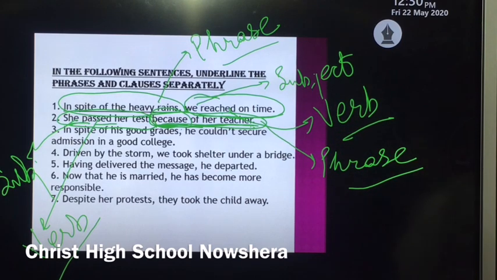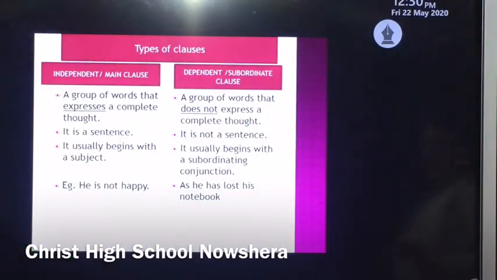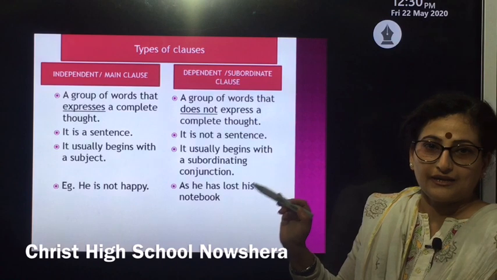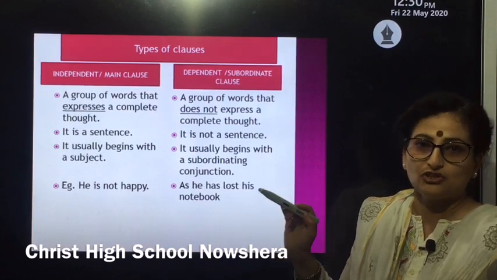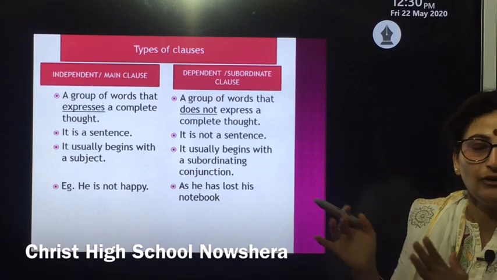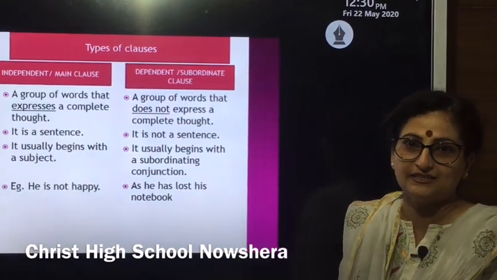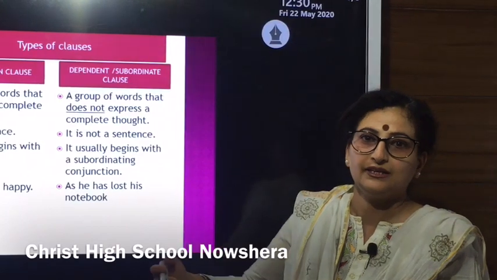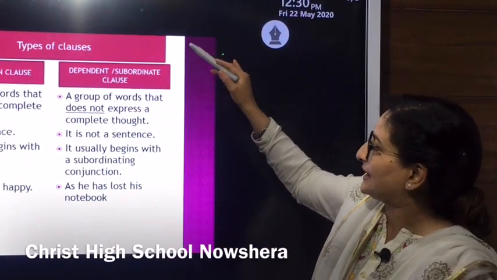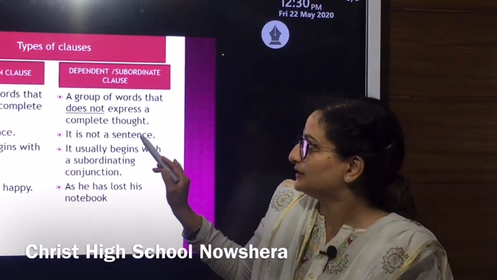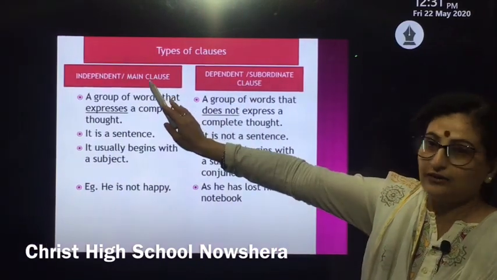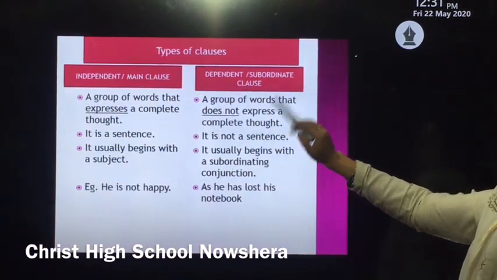Now let's proceed. In our first slide, when we were discussing the definition of the clause, I told that a clause may or may not make a complete sense, and that we'll be learning this in our further slides. So this is the slide which will make your doubt clear, that there are two types of clauses: independent and dependent clauses.